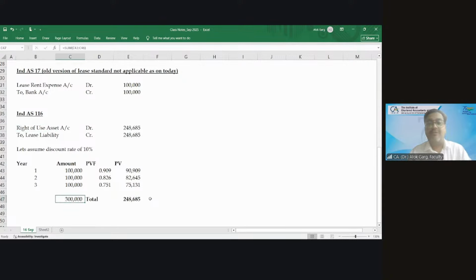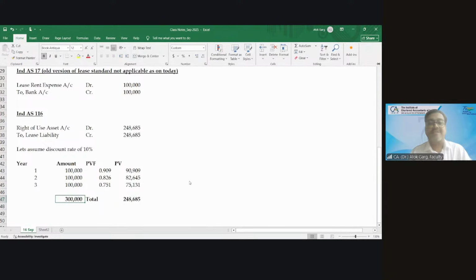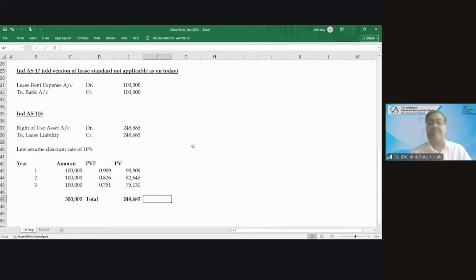This is the present value of 3 lakh rupees. What is the present value of 3 lakh rupees? 248,685 is the present value of 3 lakh rupees. So now, how will this 248,685 asset become zero at the end of the lease term?